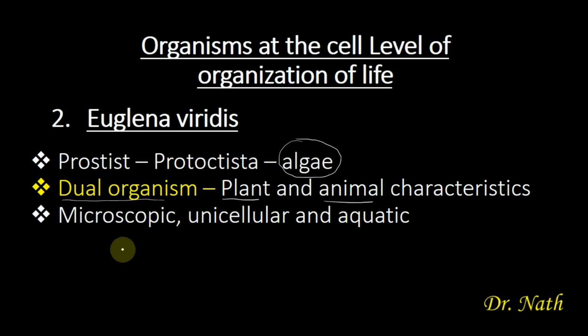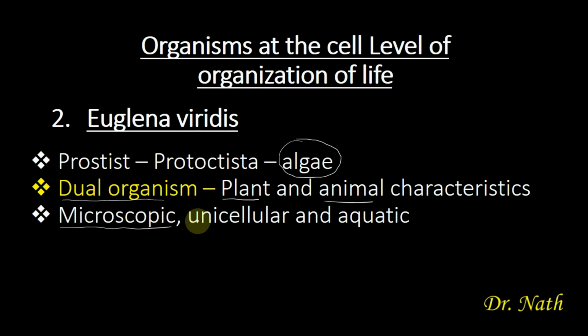Another important thing that you should know about Euglena is that Euglena is microscopic. And what does that mean? It means that Euglena cannot be seen with the naked eyes. So you would require the aid of a microscope in order to see Euglena. So it is a microscopic organism.